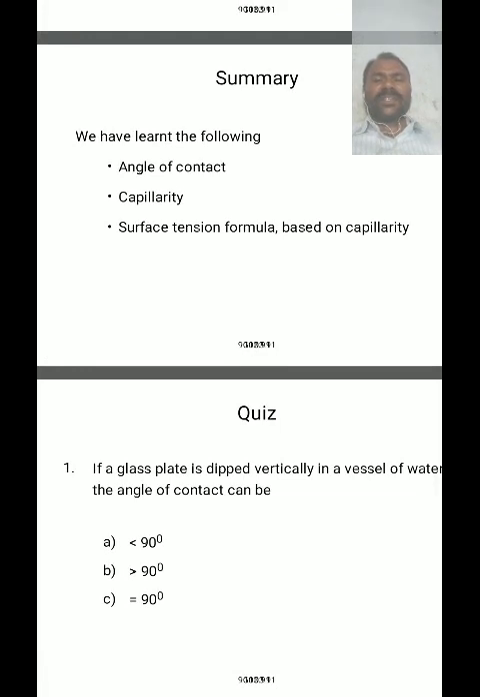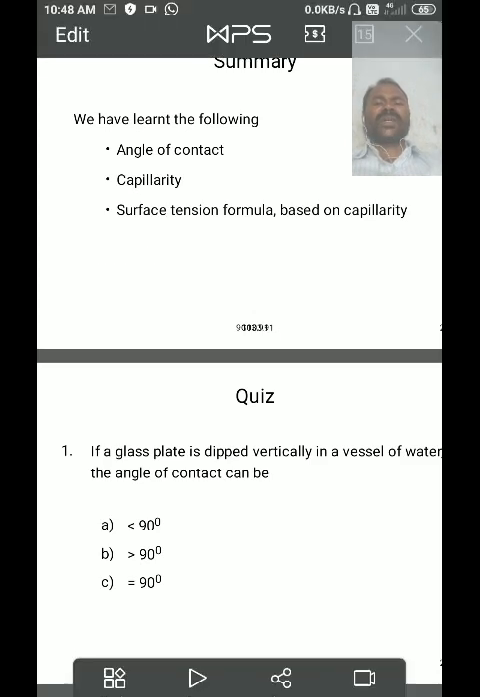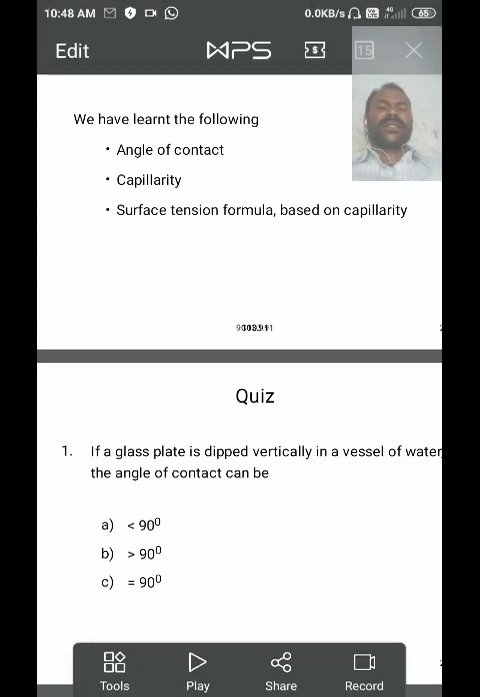The formula for surface tension based on capillarity is T equals r d g into (h plus r by 3) whole divided by 2 cos theta. But r is very small compared to the height, so r by 3 is negligible. For pure water and pure glass the angle of contact is 0 degrees, so cos 0 is equal to 1, and the equation becomes T equals h r d g divided by 2. This is the formula for surface tension based on capillarity.